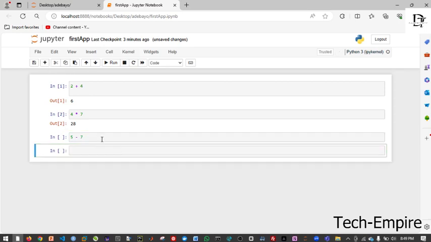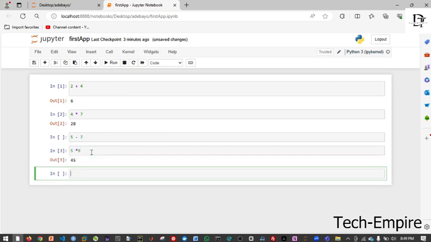I didn't run this, that's why it's not giving any number here. I can come here and say 5 times 9. If I run this, you can see I have 45. Now that is one thing that differentiates Anaconda from PyCharm.